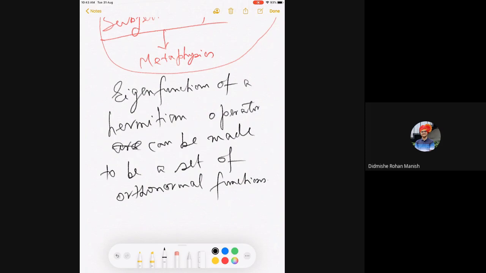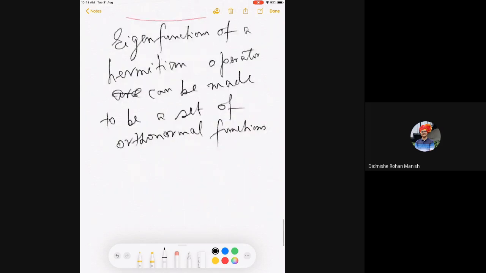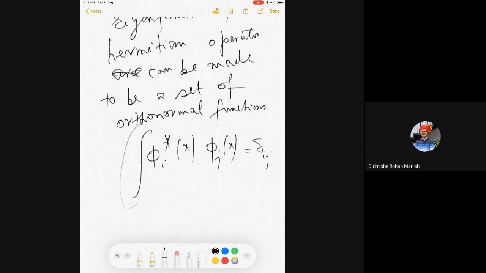Have you read orthonormal functions? Which means the integral of phi i star of x, phi j of x, just the scalar product between the two functions, is nothing but the Kronecker delta ij. If I do full integration again, everything is full integration. That means if i is equal to j, it is 1. If i is not equal to j, it is 0.